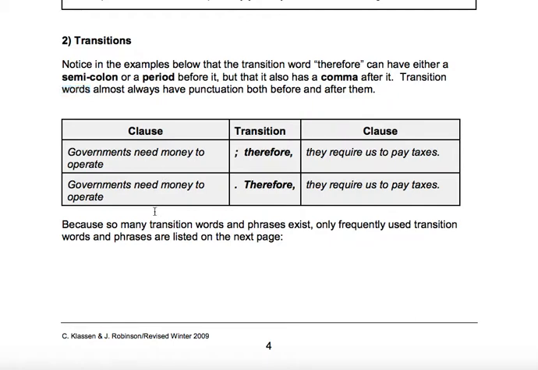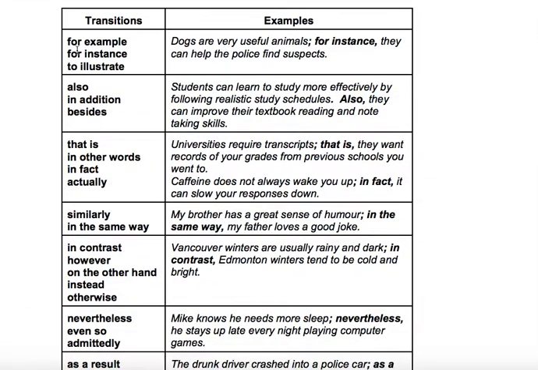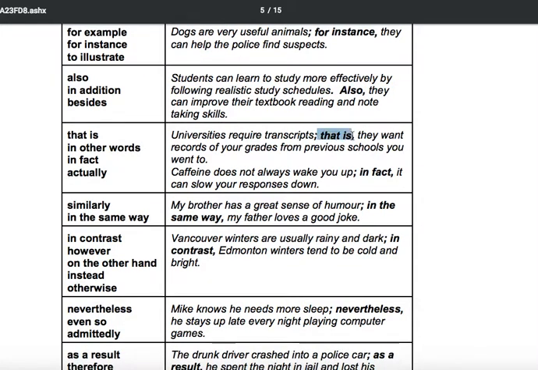All right, so here are some of the most frequently used ones. Let's look at "for instance." Dogs are very useful animals. For instance, comma, they can help the police find suspects. Also, comma, that is, comma, in fact, comma.